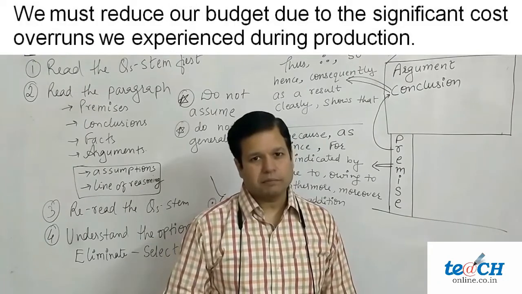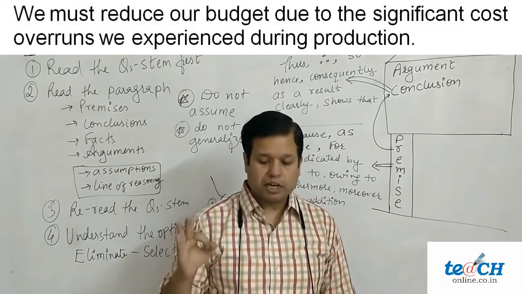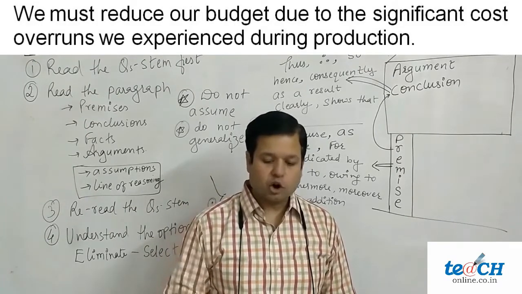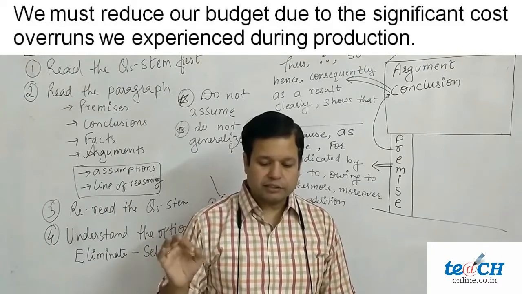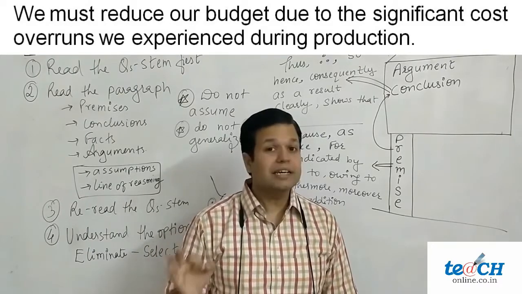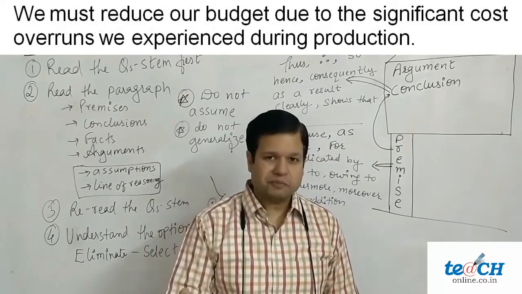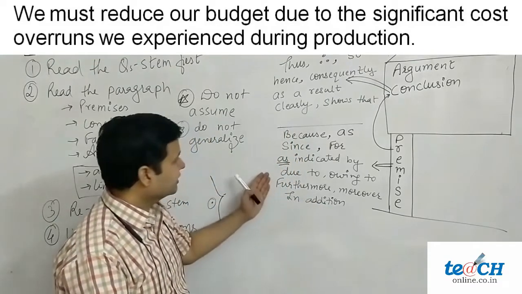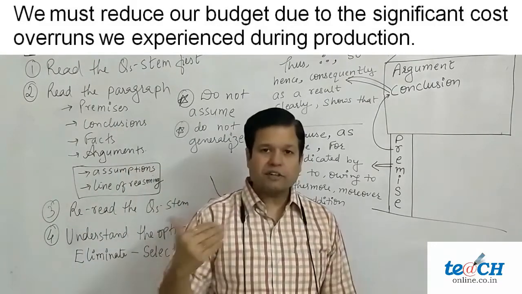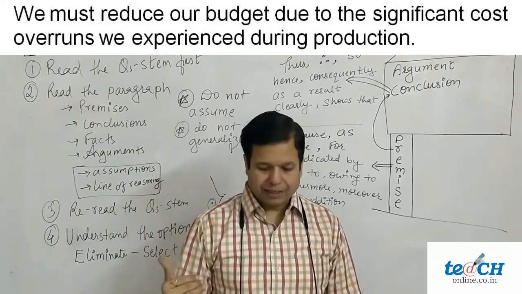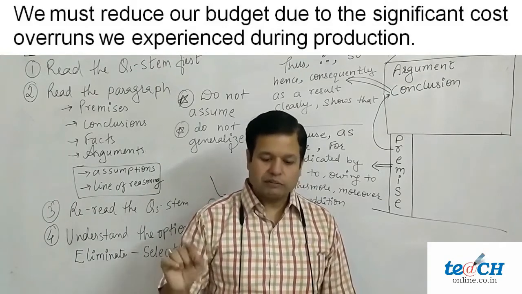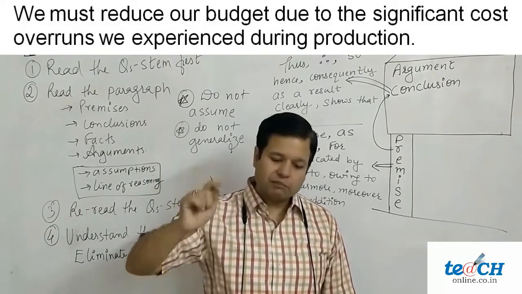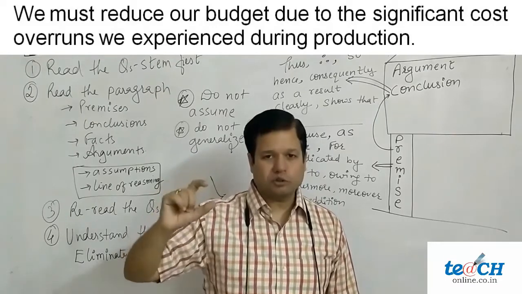Let's take one more example. We must reduce our budget due to significant cost overruns we experienced during production. Here they have used the phrase due to. Now after due to we have the premise. So the premise is significant cost overruns we experienced during production, and we must reduce our budget is our conclusion.